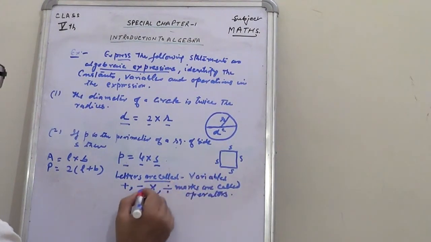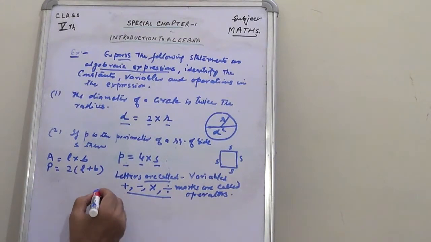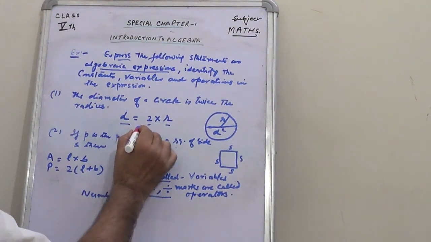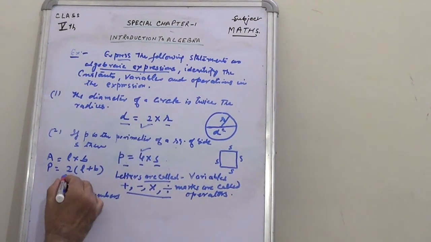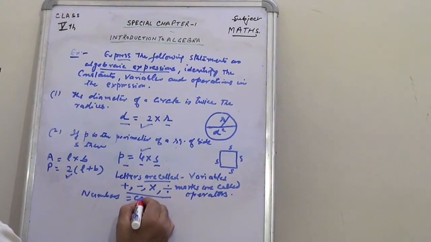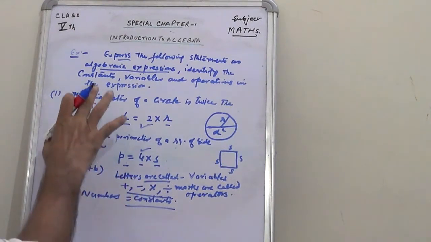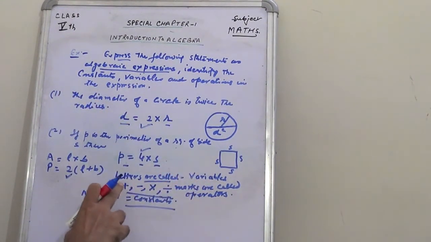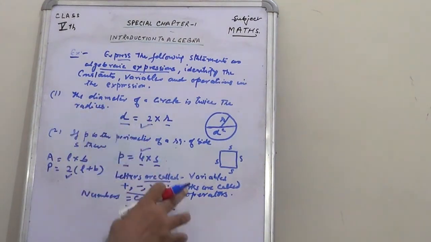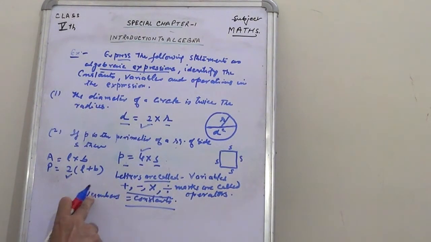Letters are called variables, marks are called operators, and numbers involved here and here are called constants. So children, in an algebraic expression three terms are used. The letters used are called variables, signs used are called operators, and numbers used are called constants.